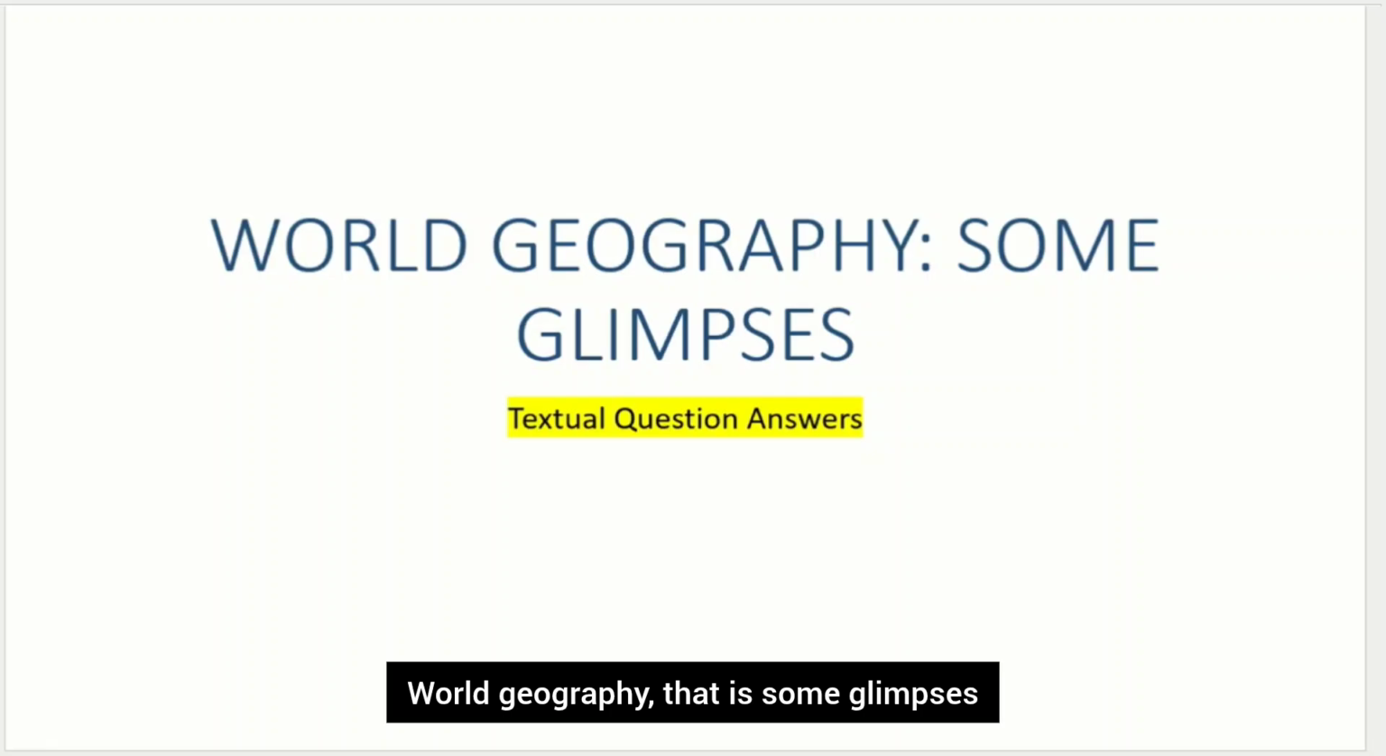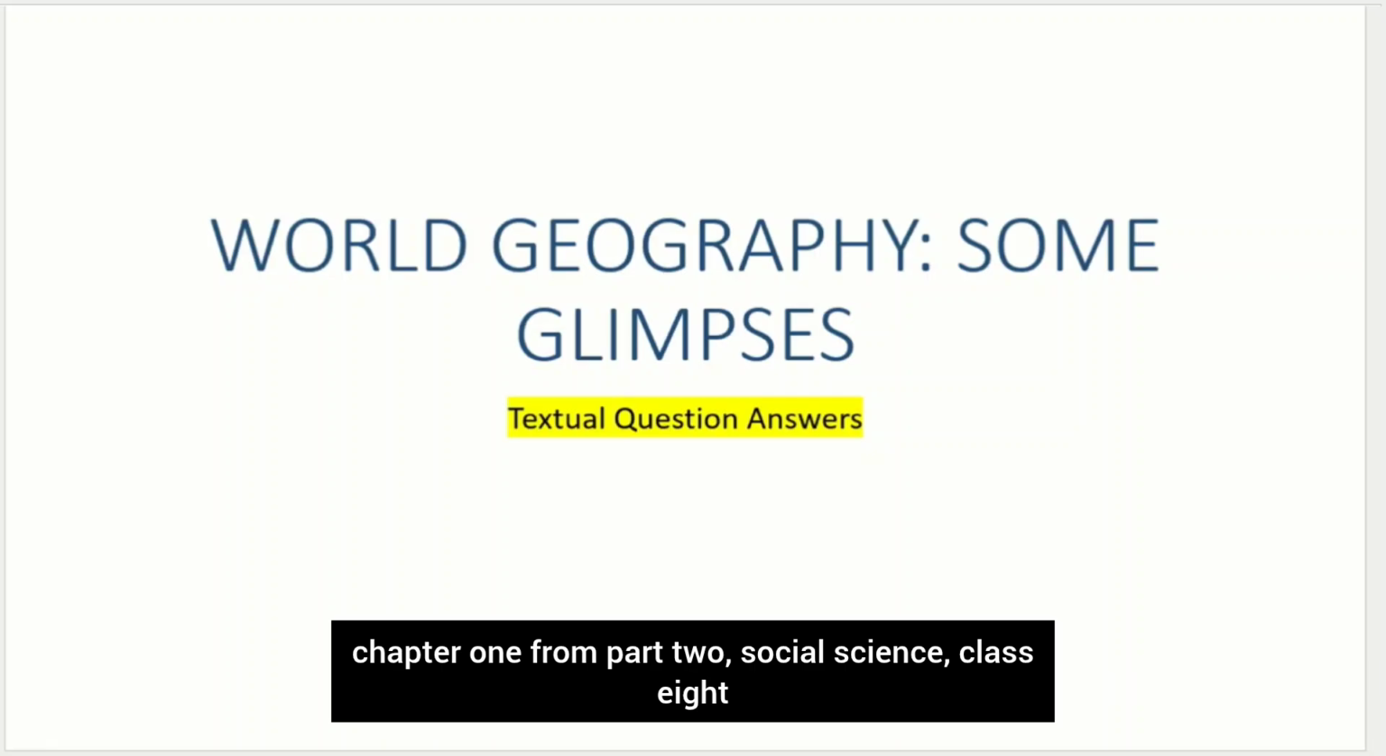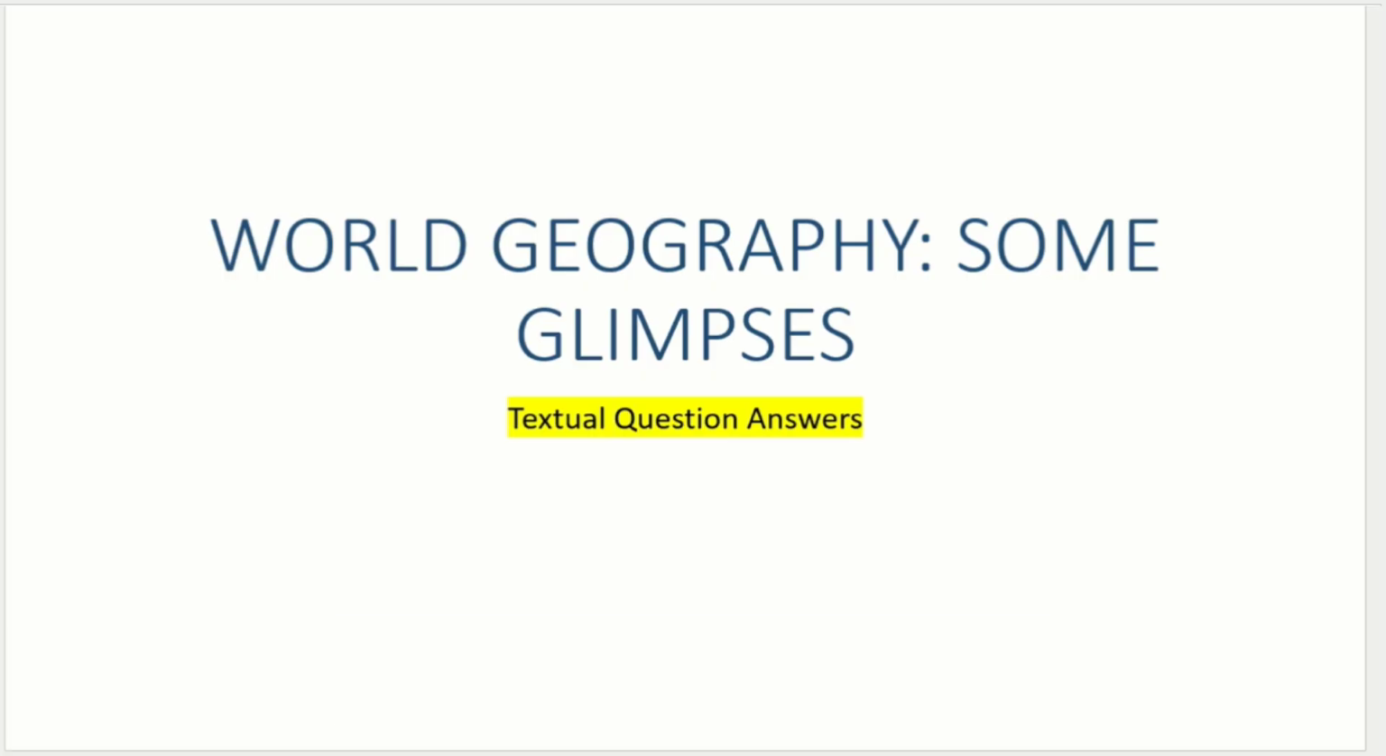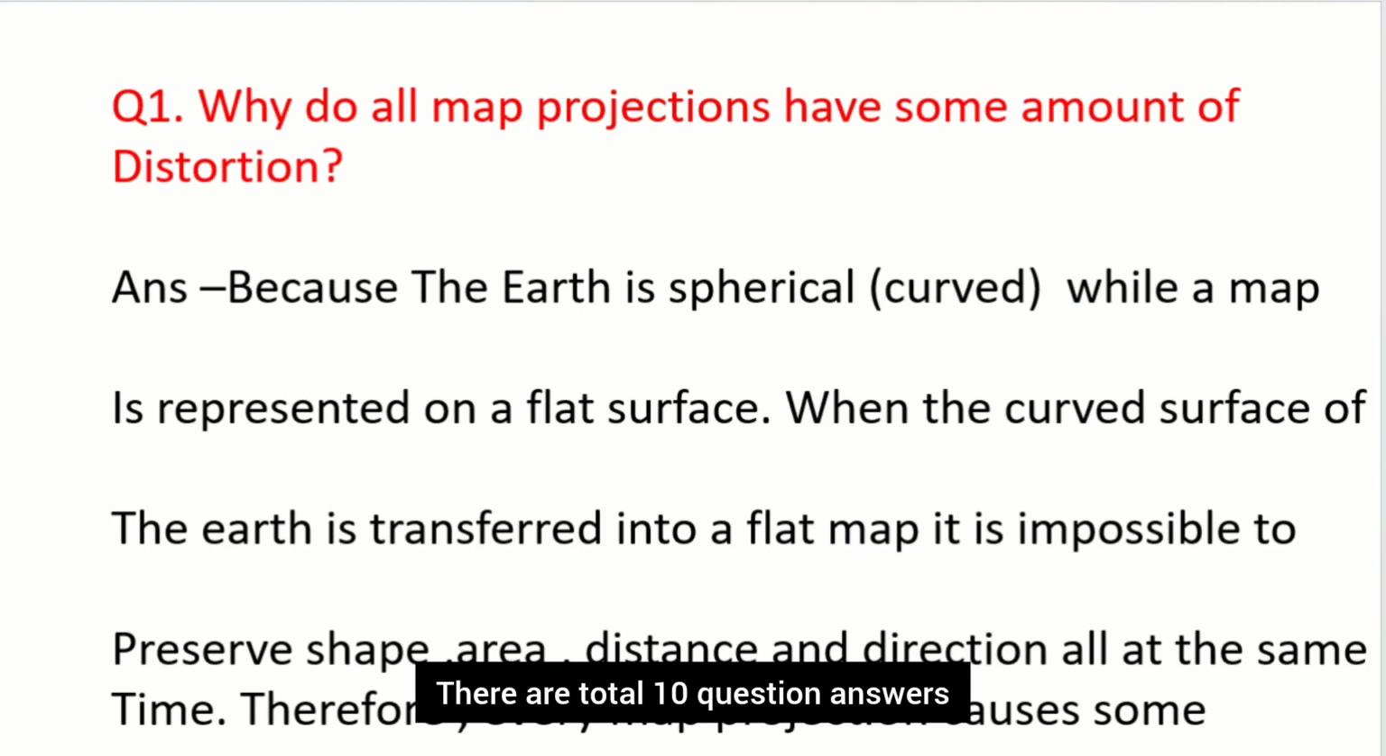World Geography, that is Some Glimpses, chapter 1 from part 2, Social Science class 8. We are going to do the textual question answers from the textbook. So let us see. There are a total of 10 question answers.